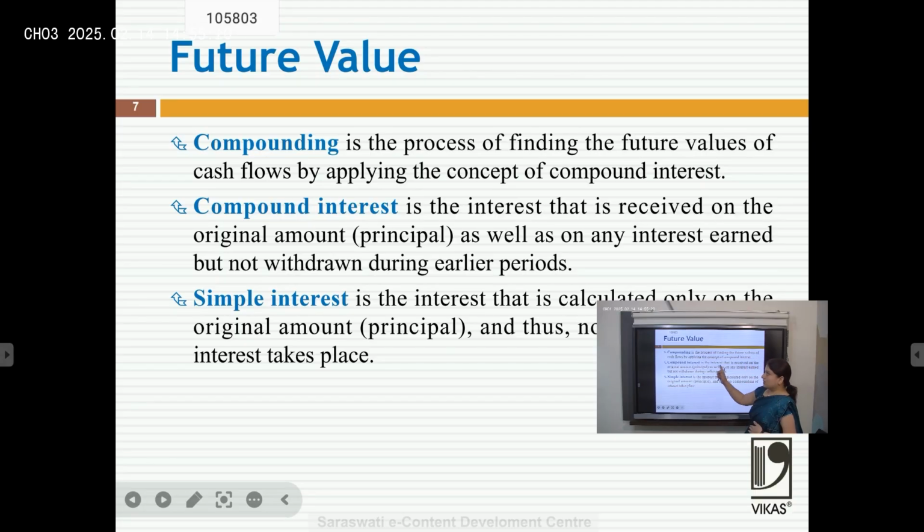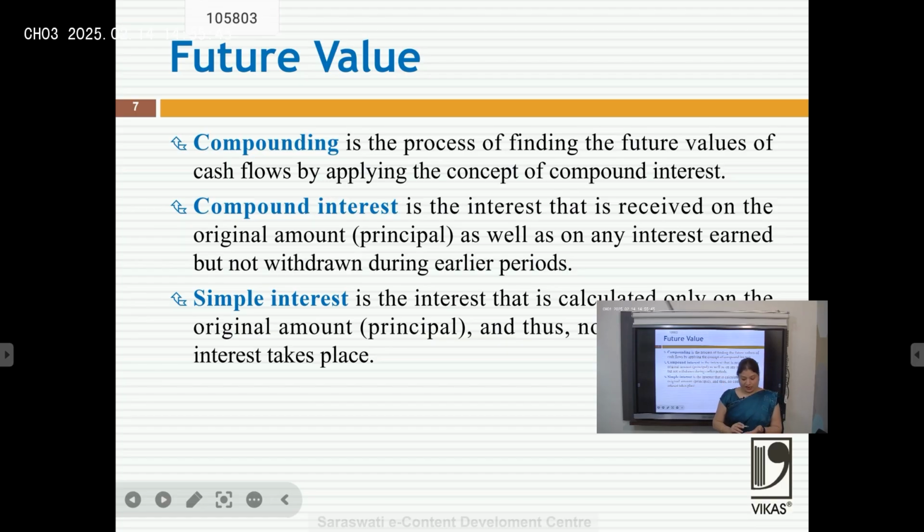First, I am telling you about the future value concept, means compounding. Compounding means the process of finding the future values of cash flow by applying the concept of compound interest. Compound interest is the interest that is received on the original amount as well as on any interest earned but not withdrawn during earlier periods.